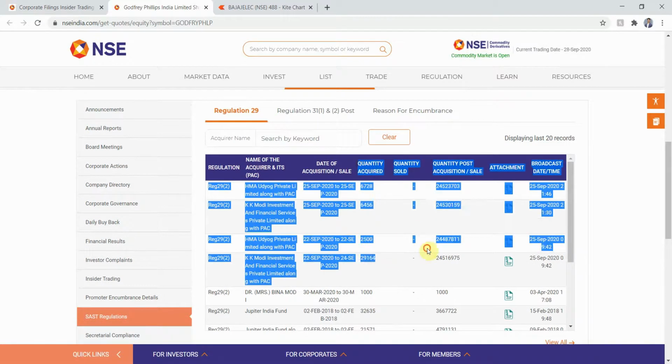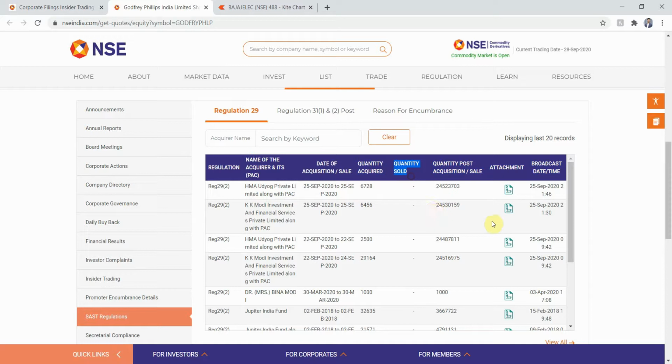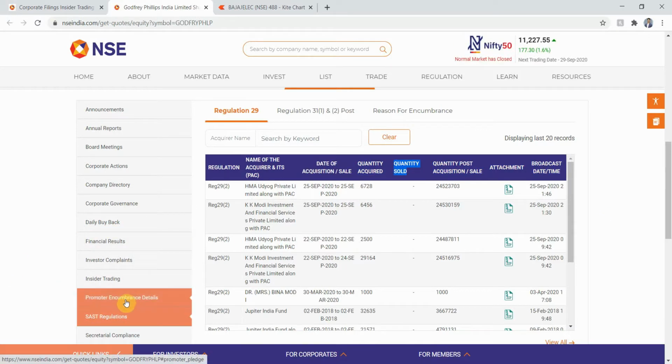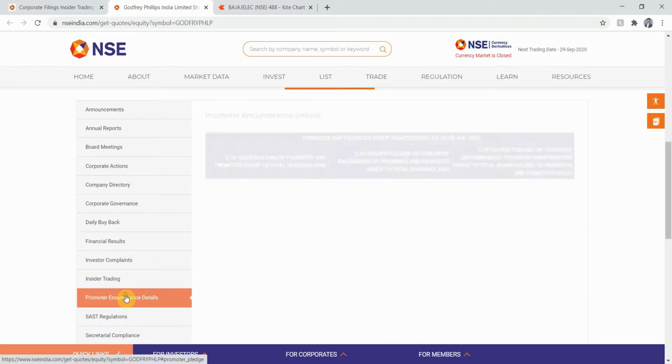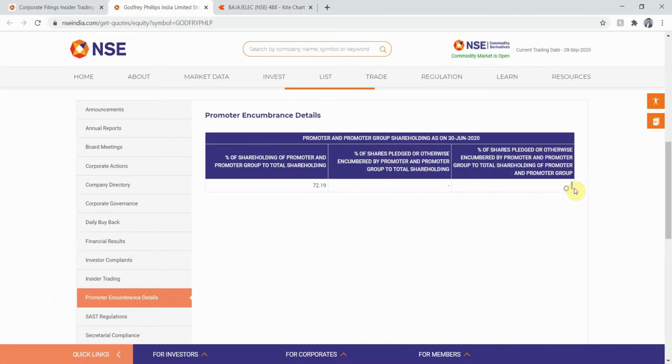As you can see, shareholding pattern is 72.19%. So it passes the criteria that promoter and promoter group should have a shareholding of greater than 50%. Next, I'll check the SAST regulation. As you can see, there is no selling reported in the last 6 months. There may be quantity acquired, but we don't want any quantity to have been sold by any promoter or promoter groups or by any institutional investor per se.